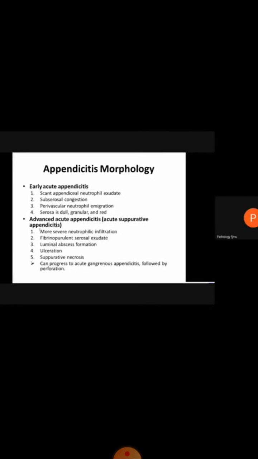In advanced stages, there is an increase in the number of neutrophilic infiltrate. While early disease has subserosal congestion, advanced acute appendicitis has fibropurulent serosal exudate. Then we have luminal abscess formation, ulcerations, and suppurative necrosis.